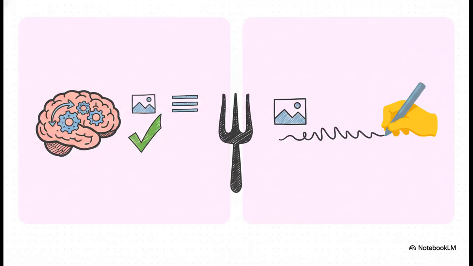Okay, first up was what we could call the specialist problem. On one side, you had models like the famous CLIP. Now, CLIP was amazing at understanding. It's what's known as an encoder-only model. So its whole job is to take something complex, like an image, and distill it into a meaningful set of numbers. It could tell you with incredible accuracy if a caption matched an image, but it couldn't write a new caption to save its life.